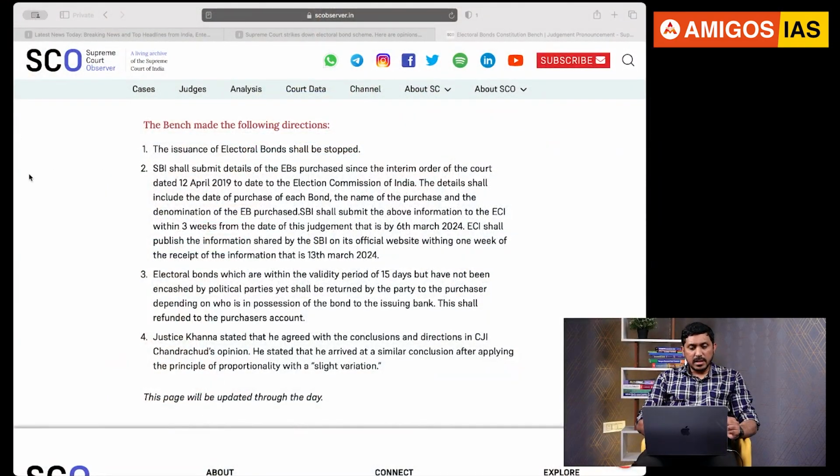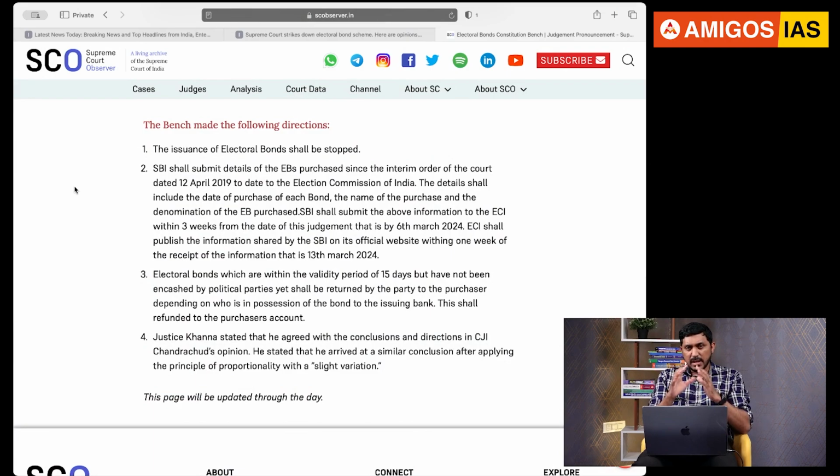So as we know, these bonds were brought by the government in 2017 and 18 to bring transparency in the electoral financing of political parties. But since its inception, these have been questioned, that they are actually not promoting transparency, rather they are promoting opacity. That means we are not able to know the source of funding for political parties. And the Supreme Court 5-judge bench already reserved the verdict in November 2023, and the judgment has come today. So let's just dive into this particular verdict of the Supreme Court.